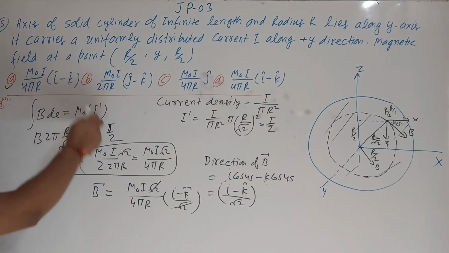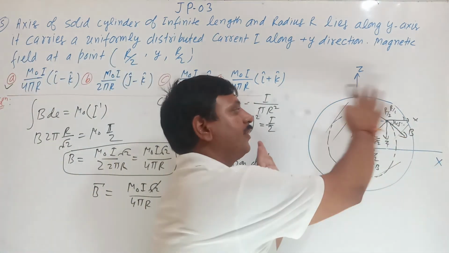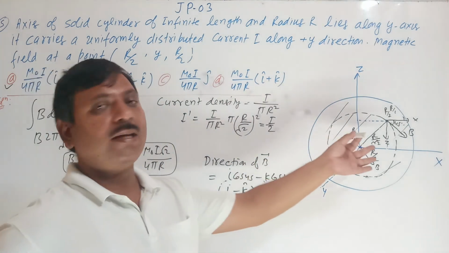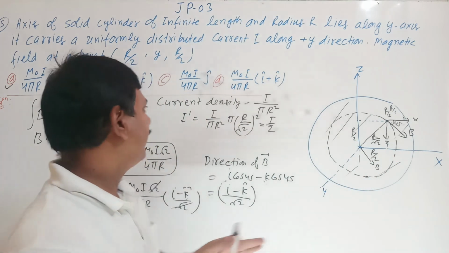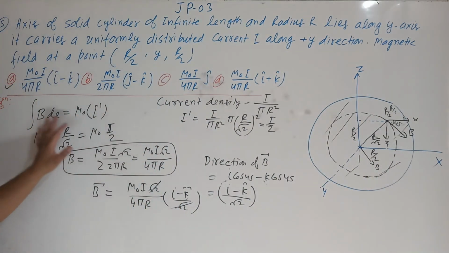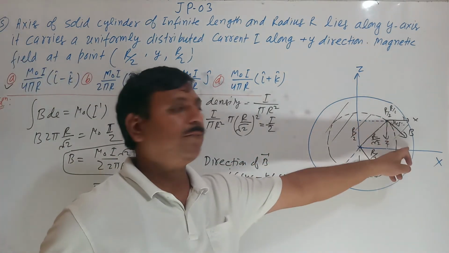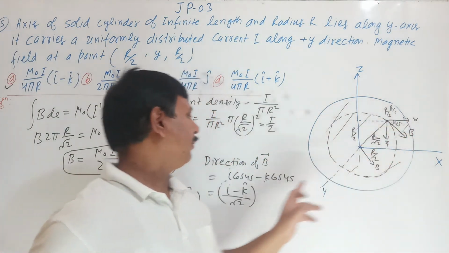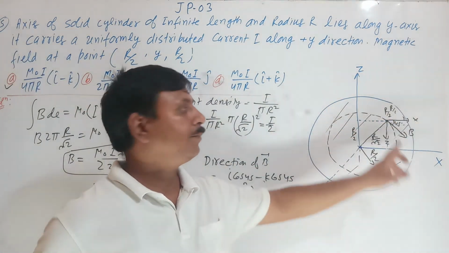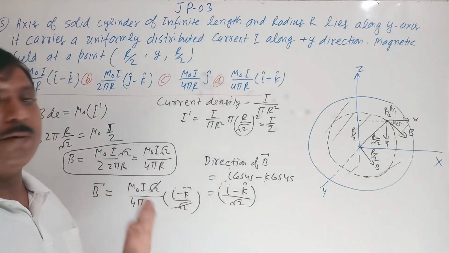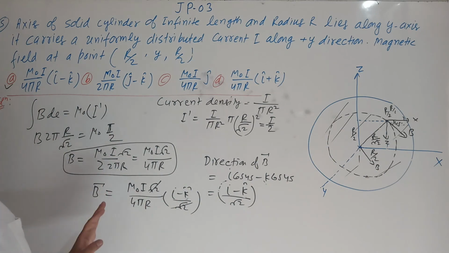B dot dl is equal to mu naught times current enclosed by this circle. So remember, this will be the cross section of the current element I have taken. Remember, if you take the cross section, it will be very easy. So this I have found by Ampere circuital law. And magnitude and direction is given by this vector, the B. So this will be the i minus k, negative direction of k and positive direction of x-axis, i minus k upon root 2 unit vector along this, and multiplied, so this will be the vector B.